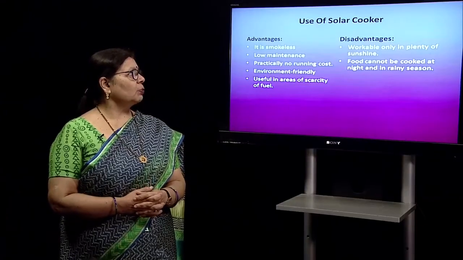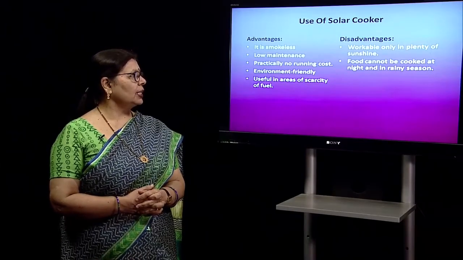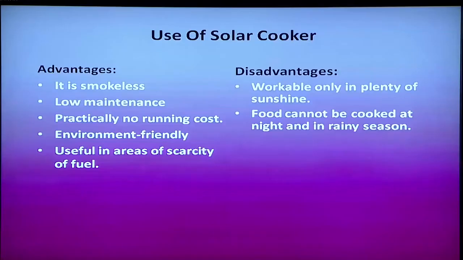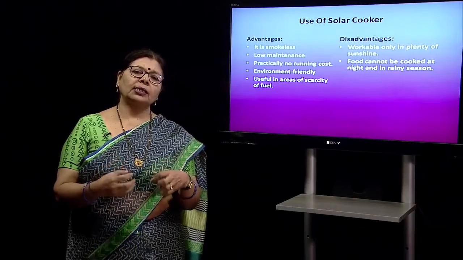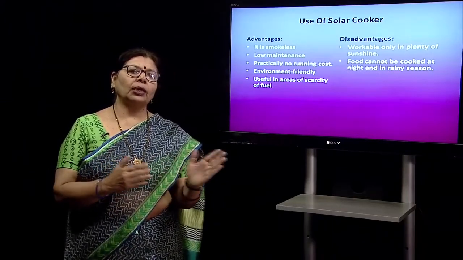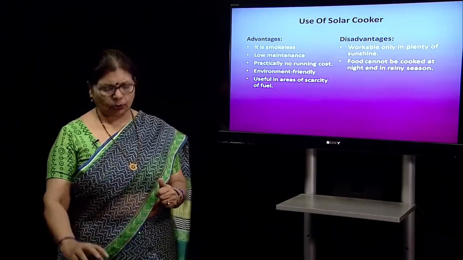The solar cooker is smokeless, has low maintenance cost, no running cost, and is environment friendly. The only disadvantage is that it requires the sun. At night the cooking cannot be done. In the rainy season cooking is difficult.